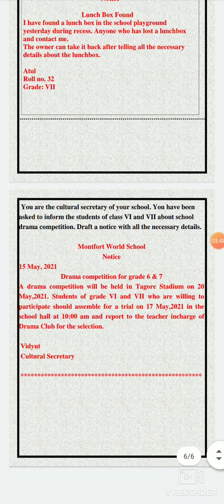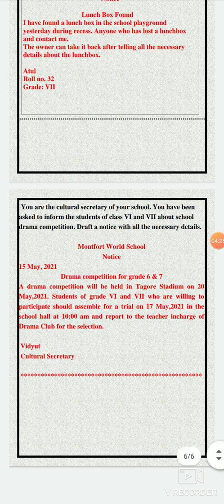Then here is another notice for organizing something. In this case, it's a drama competition for grades 6 and 7. Here we have to give all the details, when and where, and the format remains the same. A drama competition will be held in Tagore Stadium on 20th May 2021. Students of grades 6 and 7 who are willing to participate should assemble for a trial on 17th May 2021 in the school hall at 10 a.m. and report to the teacher in charge of the drama club for the selection.